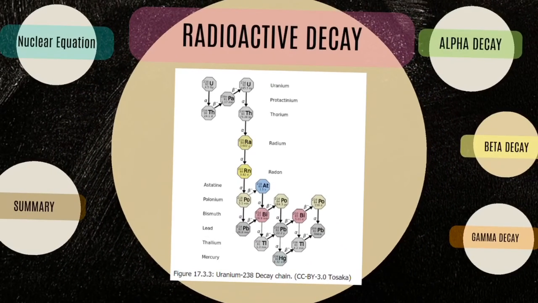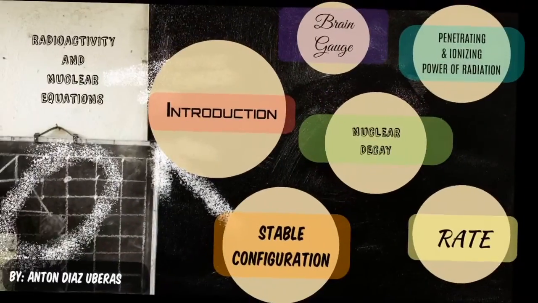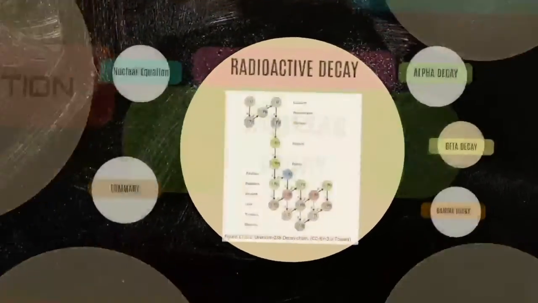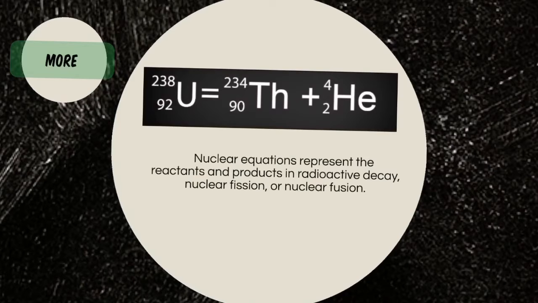Now, radioactive decay is basically expressed through nuclear equations. Nuclear equations represent the reactants and products in radioactive decay, nuclear fission, or even nuclear fusion. Unlike a chemical equation, where the number of each element is conserved, in a nuclear reaction the atomic mass and proton number are conserved.